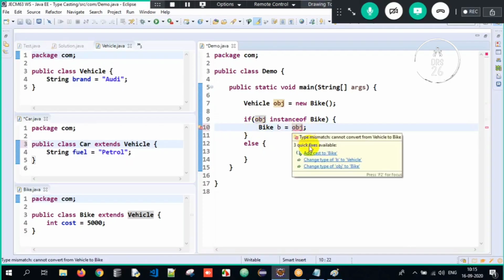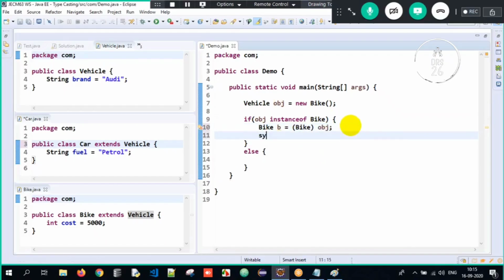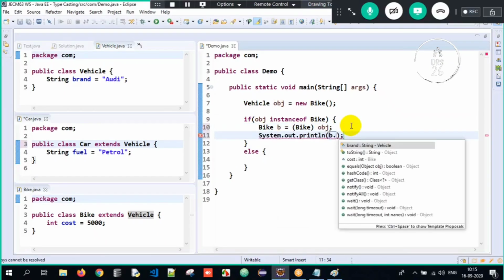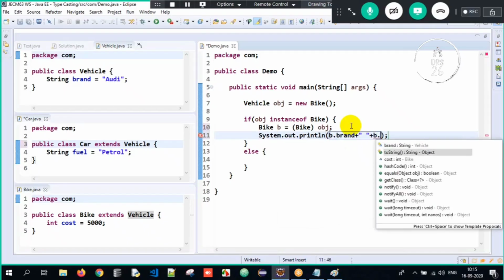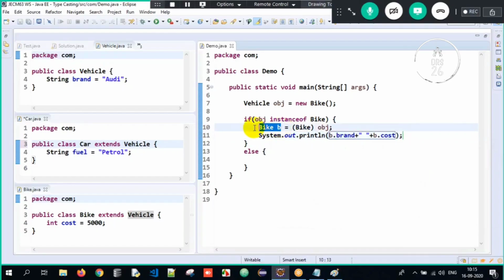But we have to do it explicitly. Downcasting will always happen explicitly over here. And I will access both the superclass property, that is the brand, and the subclass property, that is the cost here. So b is of type Bike, I can access both Vehicle and Bike properties. But obj is of type Vehicle, only Vehicle class properties I can access. Else, I can directly write, because there are only two classes involved. You can write else if also. Else if obj instanceof Car, what will I do? I have to downcast it to Car type here.